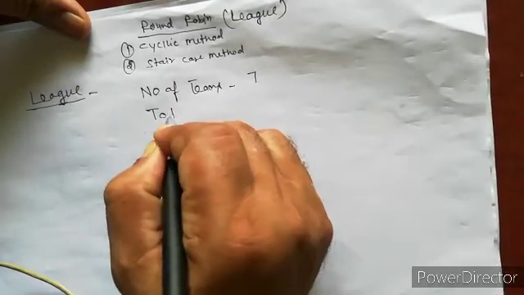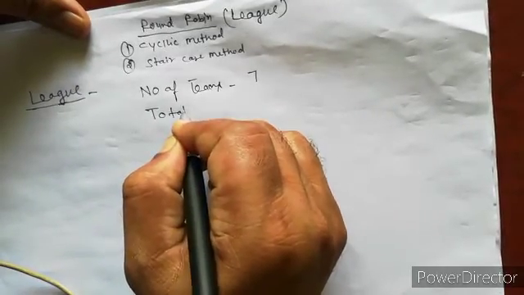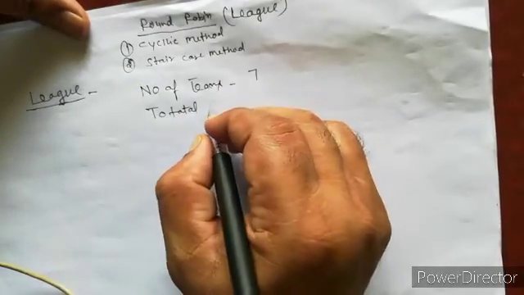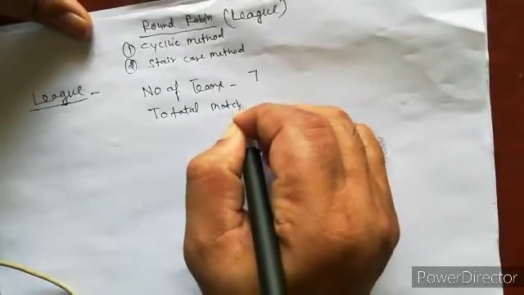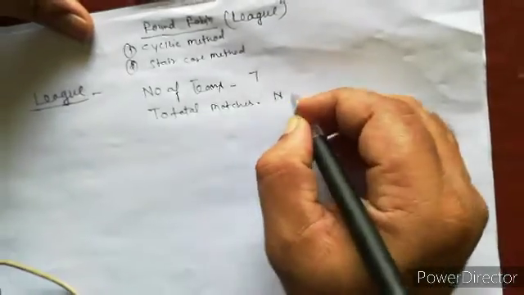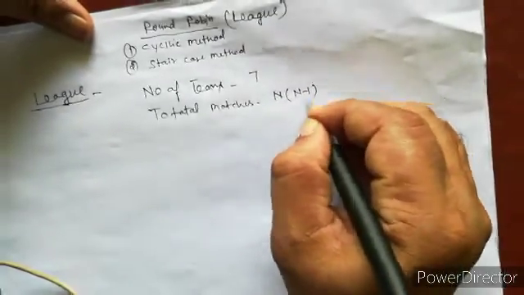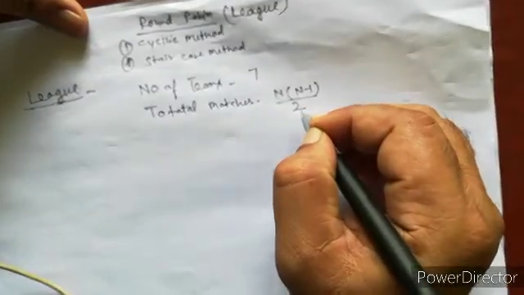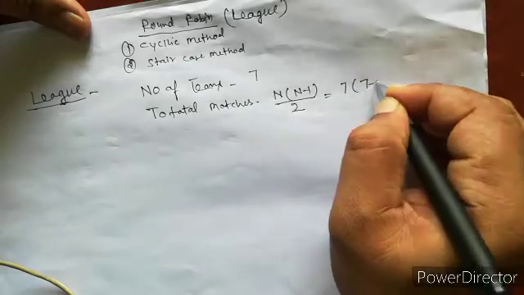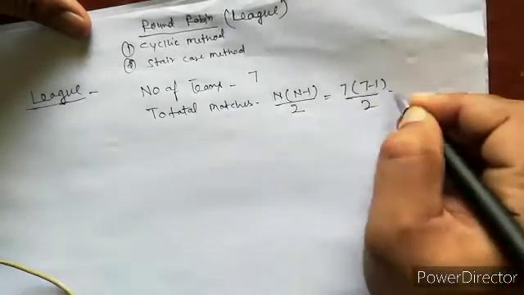First we find the total matches: n(n minus 1) upon 2, that is 7(7 minus 1) upon 2.